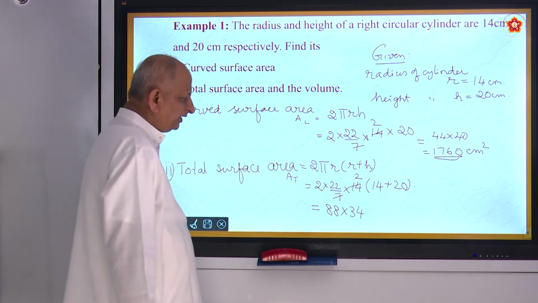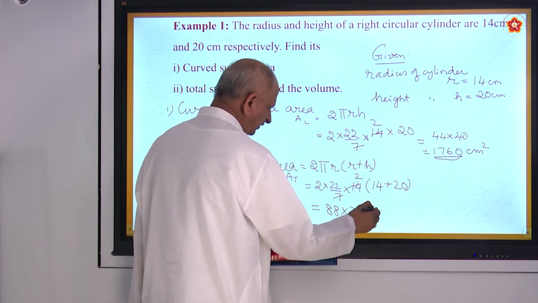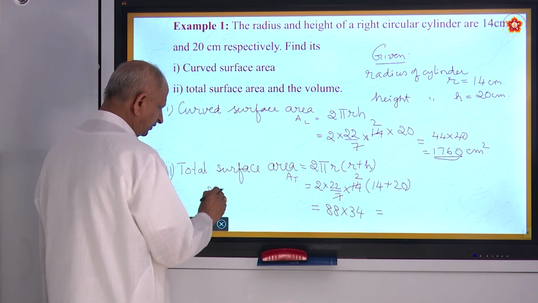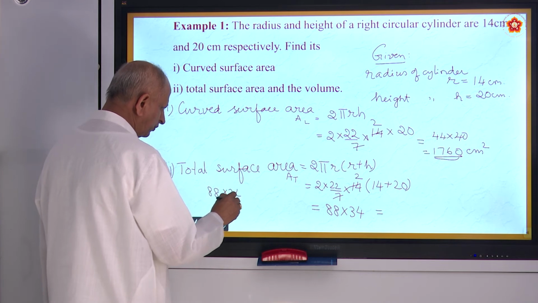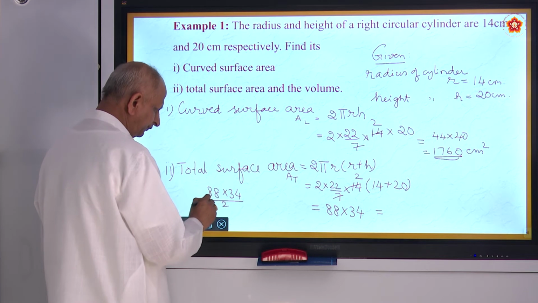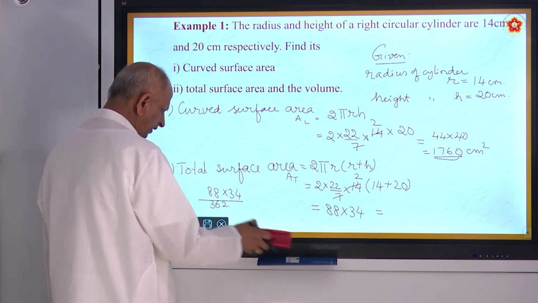So 88 into 34. Multiply. How much you get? So 88 into 34. 4 8s are 32. Plus 3, 35. 352.